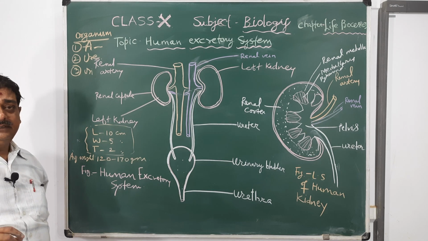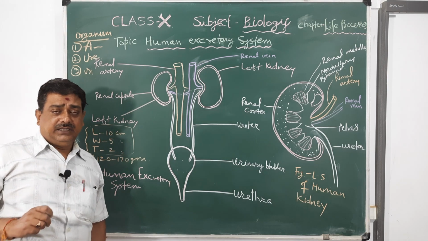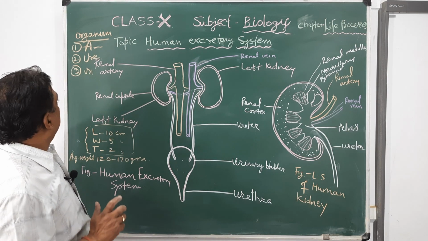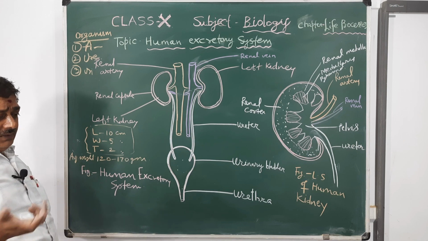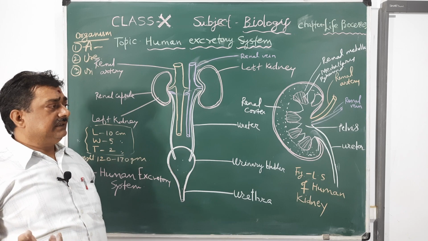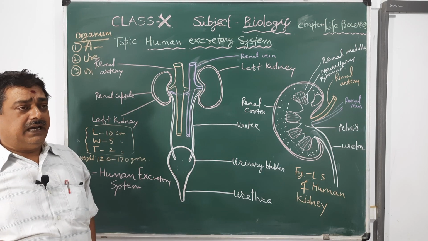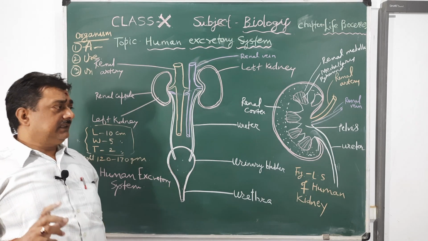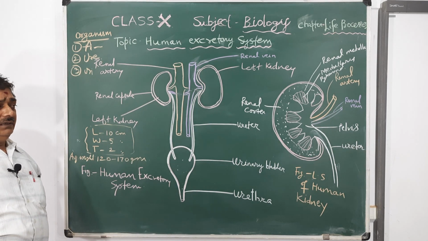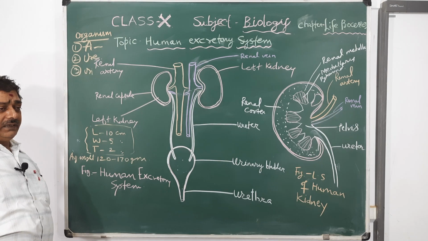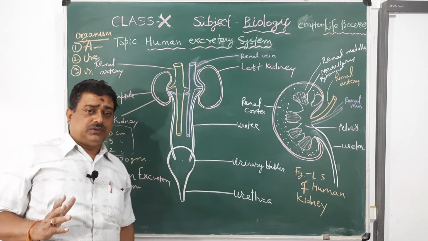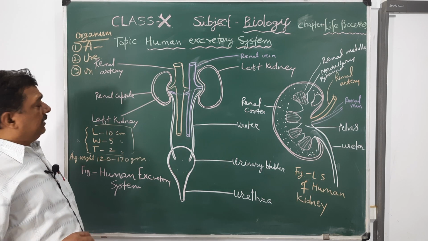Ammonotelic organisms are such organisms in which ammonia is released as the waste product. Ammonia is a highly toxic substance. It is produced inside the cell and is highly soluble in water, so excess water is required for the elimination of ammonia. Examples of ammonotelic organisms are mostly protozoans or aquatic animals.